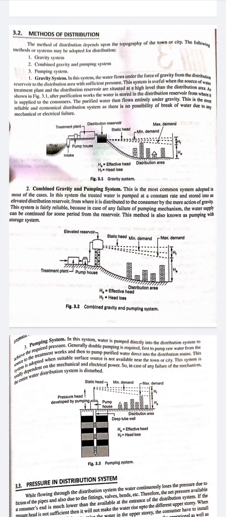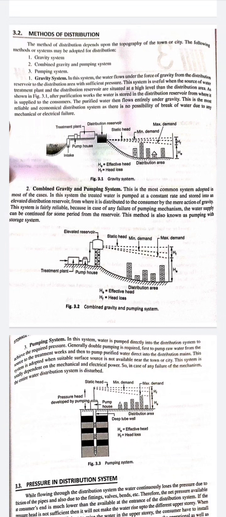A locality can have numerous elevated reservoirs serving it. This is definitely not serving the entire city, but depending upon the capacity of the elevated reservoir and the size of the population it is serving, it is made so that the elevated reservoir has a sufficient amount of water.